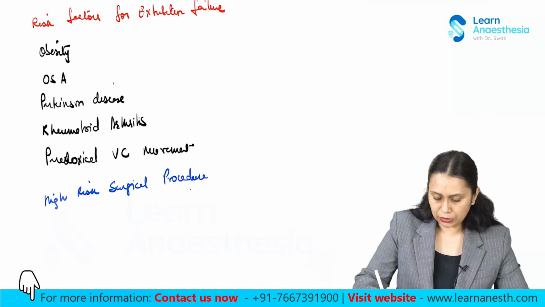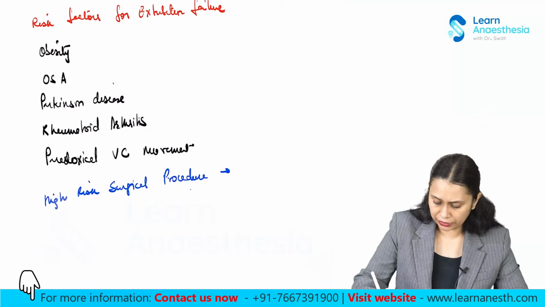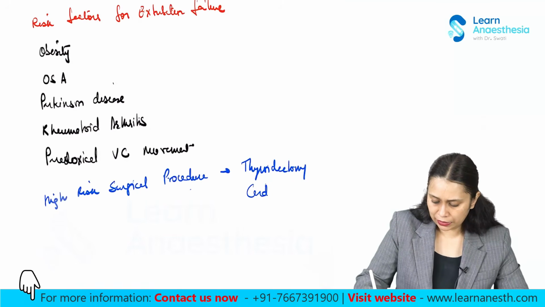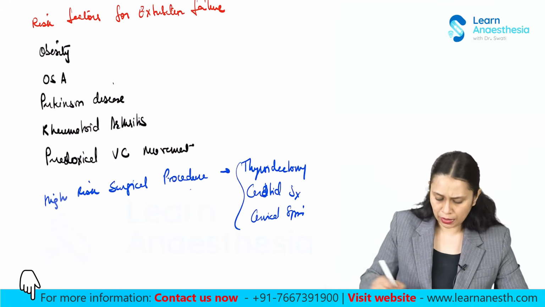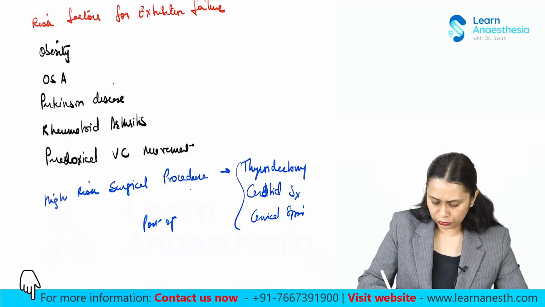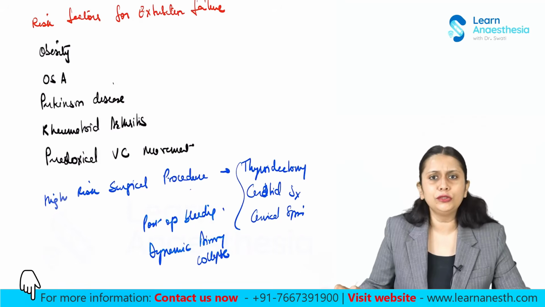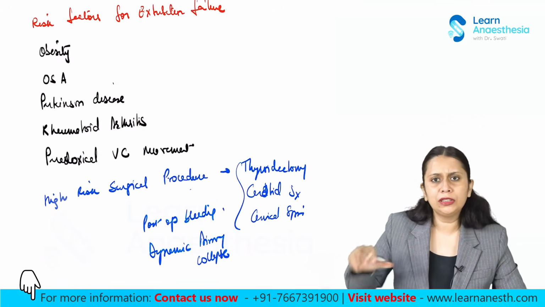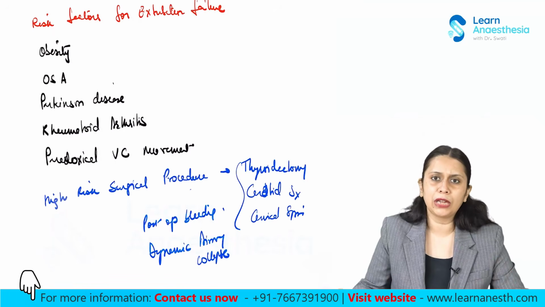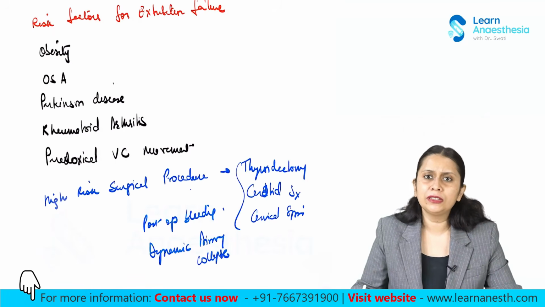So thyroidectomy, carotid endarterectomy, carotid surgery, cervical spine surgery, or any oropharyngeal surgery, let's say post-op bleeding in the airway, or which can lead to dynamic airway collapse, or a lot of fluids given intraop to a patient, or a surgery in which there was a prolonged time period in the Trendelenburg position, or surgery in which we are expecting airway swelling to happen.